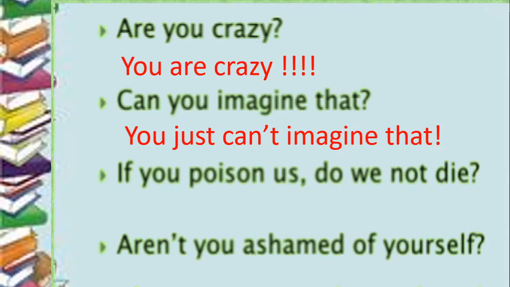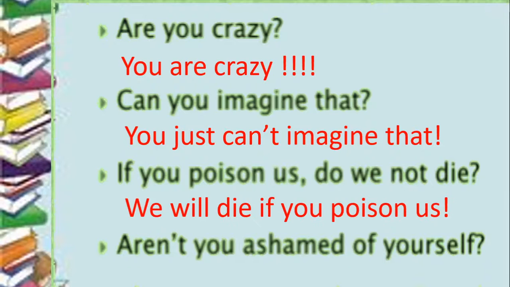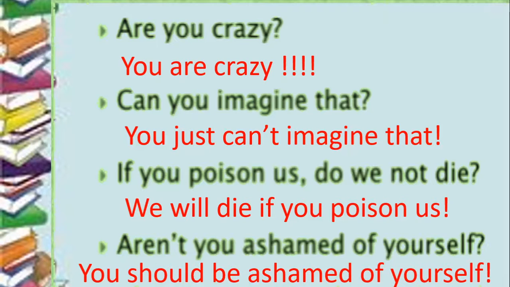All right, look at the next one. If you poison us, do we not die? So, all of us know that if someone poisons you, you will die. So, you're saying that we will die if you poison us. So, please don't poison us. If you poison us, we will die. Aren't you ashamed of yourself? So you should be ashamed of yourself. This is what I want to say when I'm asking you, aren't you ashamed of yourself? So I'm telling you in a way that you're doing something bad and you should be ashamed of yourself. So, children, these are all examples of rhetorical questions where the answer is known to you.